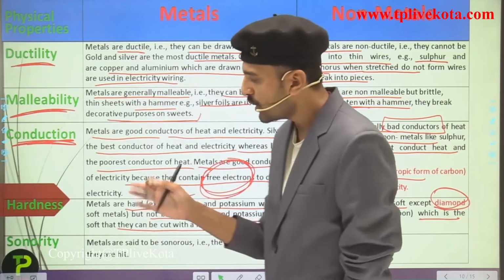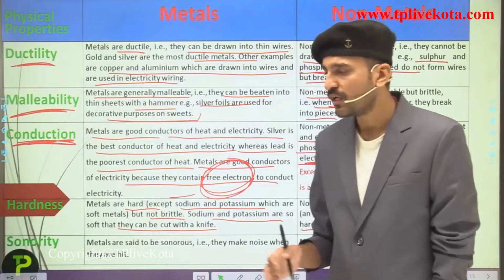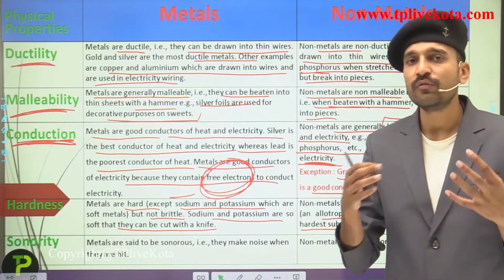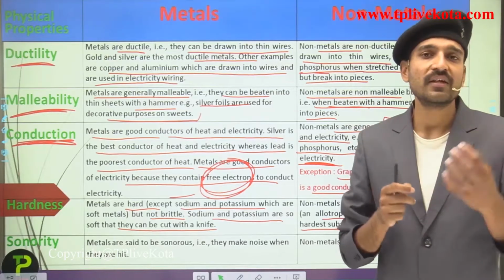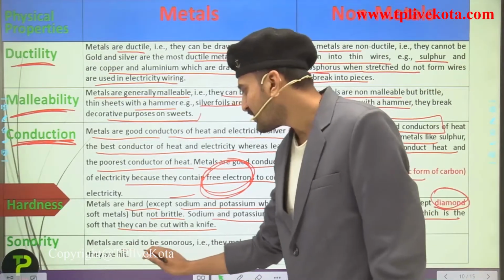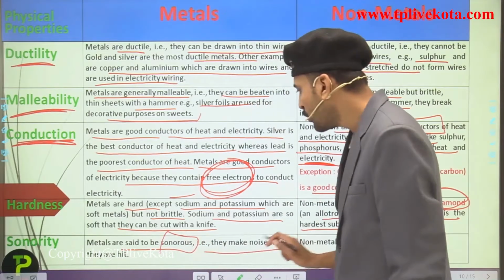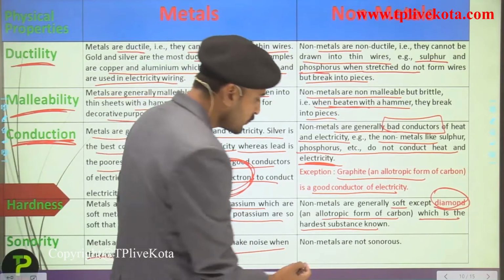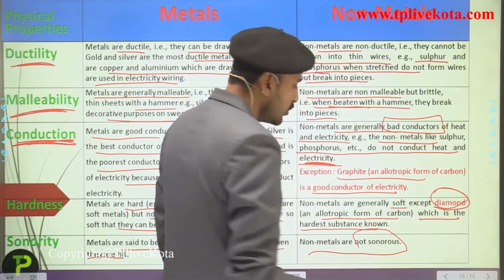Now talking about the next property, that is sonority. So what is this sonority property, students? The sonority property is that property due to which metals, when hit by something, produce a ringing sound. So metals are said to be sonorous, that is, they make a noise when they are hit. Now, talking about the non-metals, non-metals are simply non-sonorous.